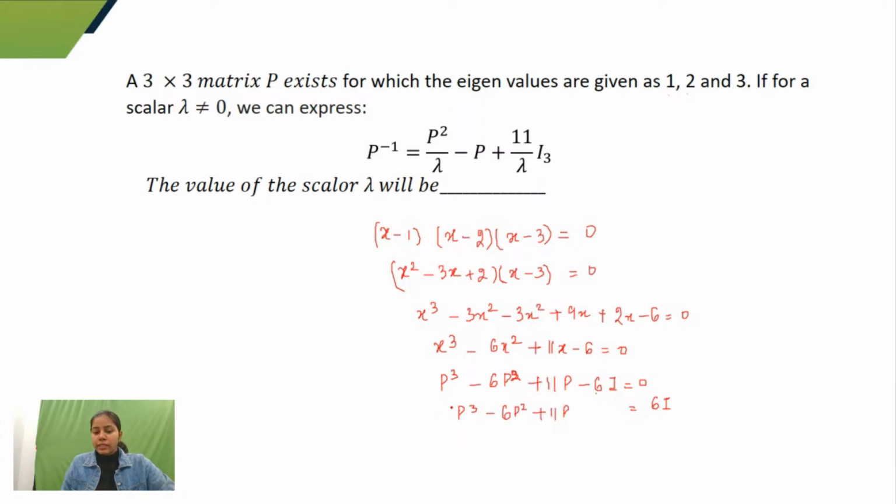Let's multiply P inverse on both the sides. I'll get P square minus 6P plus 11I and 6P inverse. Let's take this 6 to the right hand side, so this would become 11 by 6. If I compare these two equations, what would be the value of lambda? Lambda value is 6. Right, Aman? You gave the correct answer. So 6 would be the correct answer. The value of scalar lambda would be 6 here. I hope this is clear.